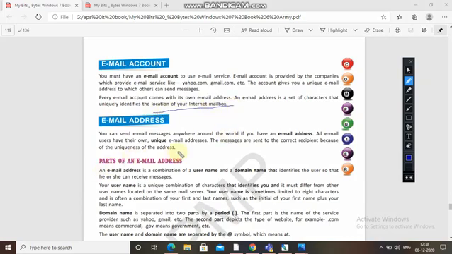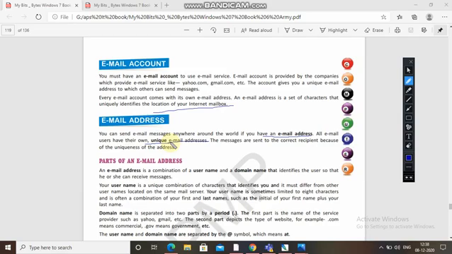And what about the email address? You can send email messages anywhere around the world if you have an email address. All email users have their own unique email address, because if all the users had the same address, what would happen? A complete hodgepodge.